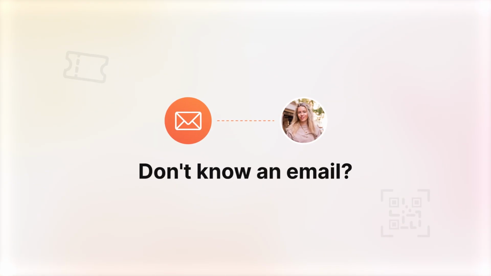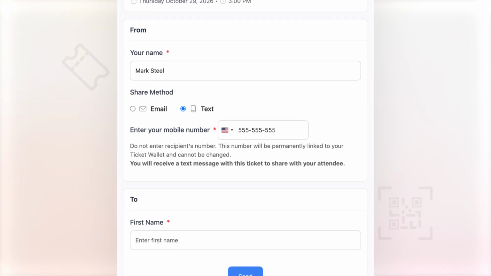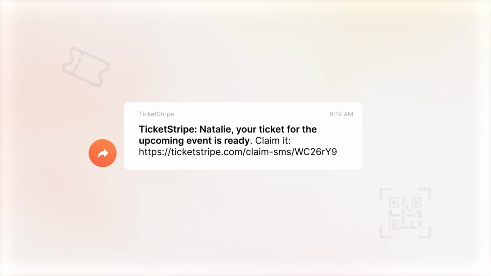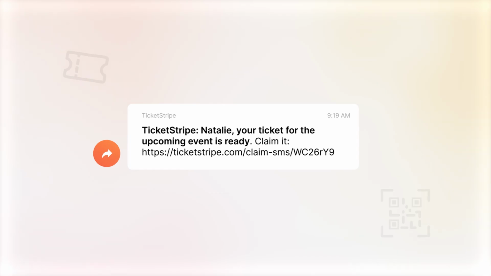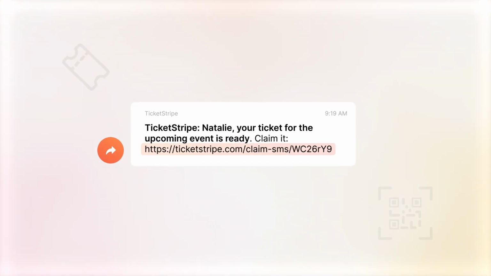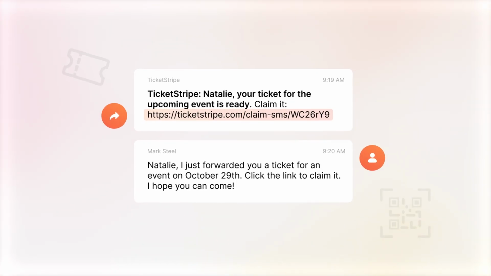Don't know someone's email address? Share a ticket via text. Enter your mobile number and the recipient's name so you can quickly forward the text Ticketstripe will send to your device. The text you forward will contain a unique link to claim the ticket. Next, send them a follow-up text so they know what this message is about.